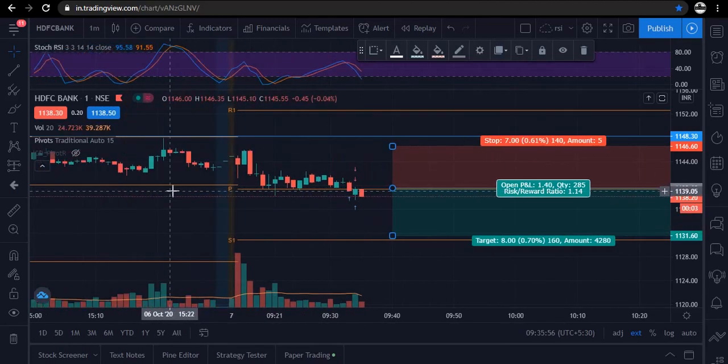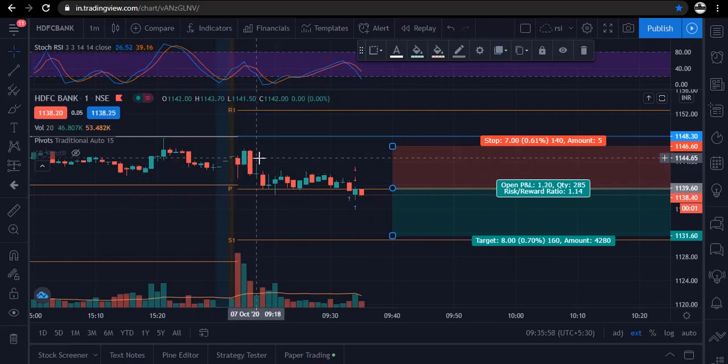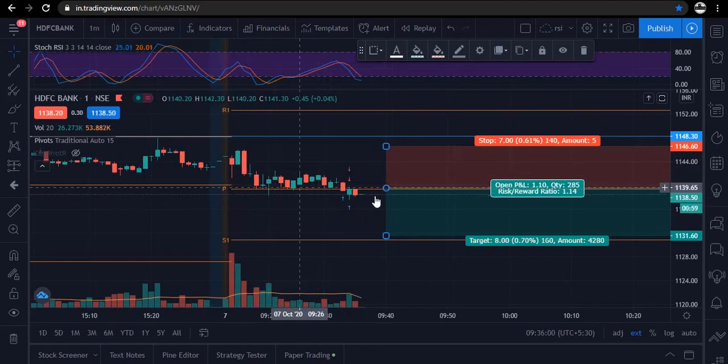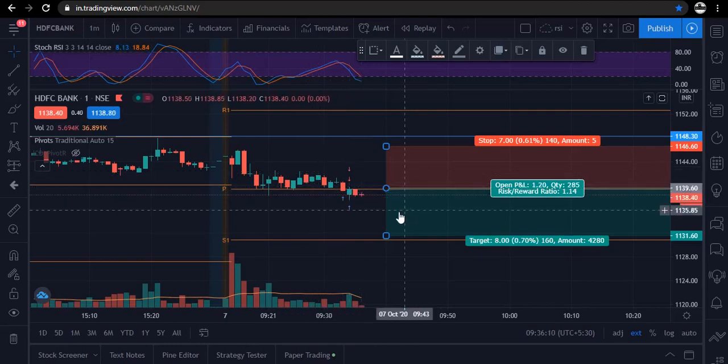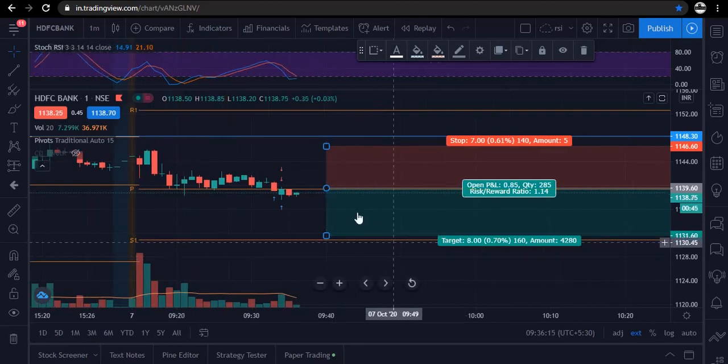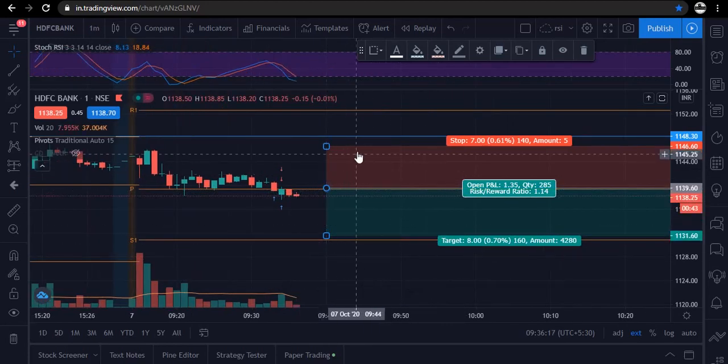So the trading setup which I am thinking, traders, is that here it was spending some time near this support price, so there were chances that a good breakout with a good momentum can be seen here. So I have placed the order, traders, and when it hits our target or stop loss, I will update you.